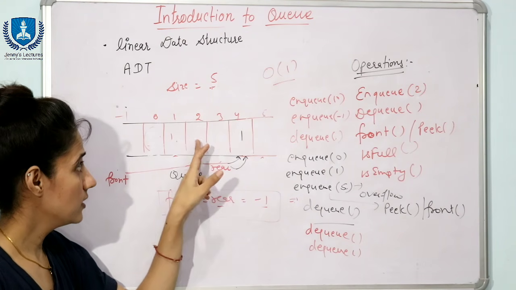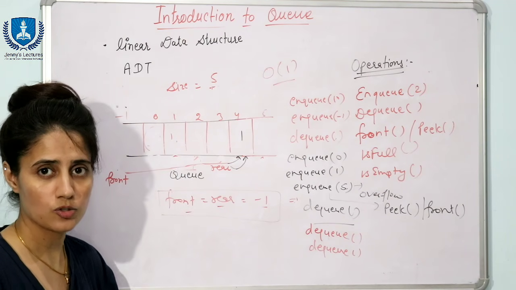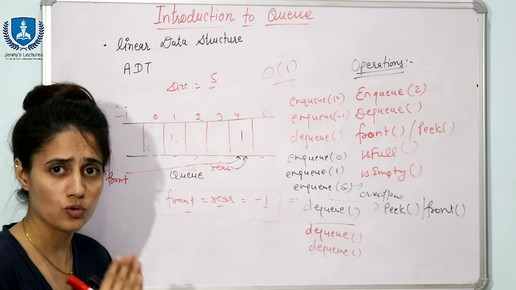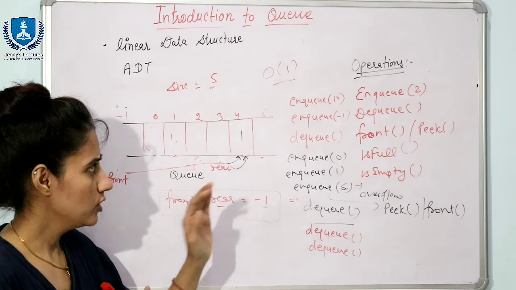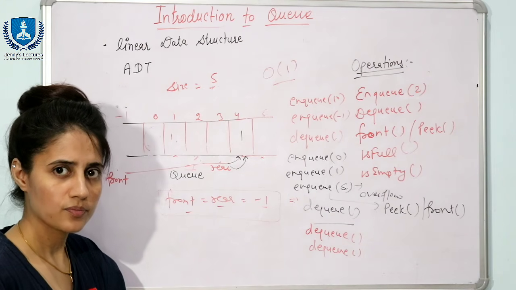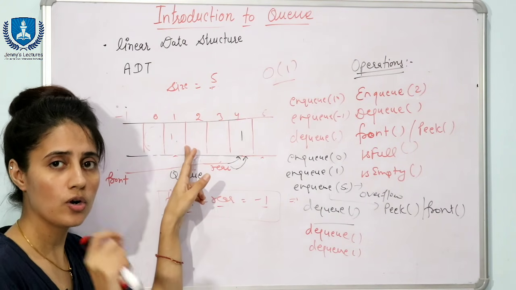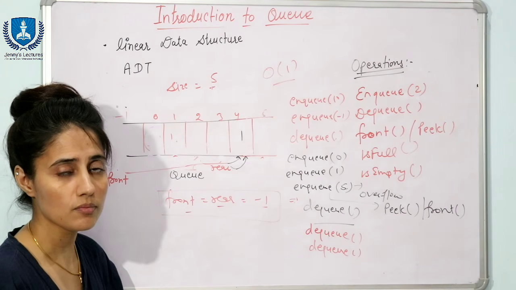But see, these spaces are free, but we cannot insert here. This is wastage of the space. So this is the drawback of this queue. We have a solution for this, that is the circular queue. That also we will discuss later. Fine. But this is now a drawback. You have space, but you cannot insert data here, right?